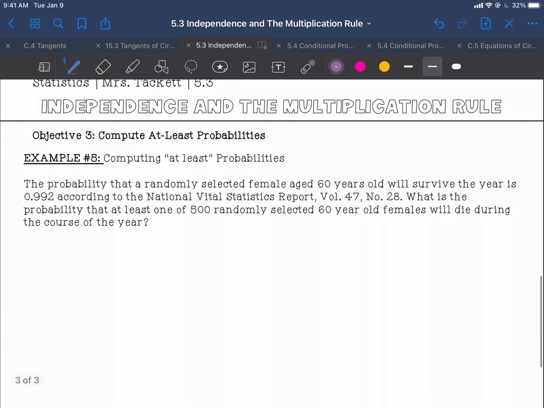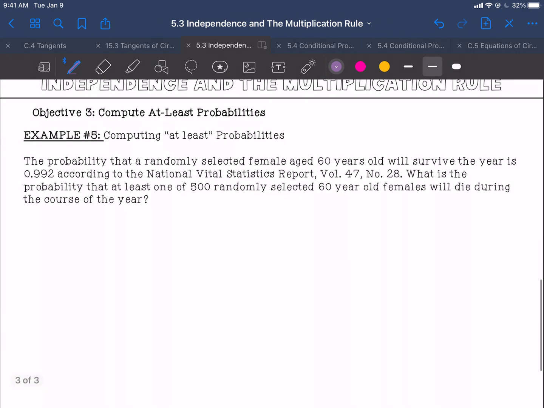All right, last thing here is we're going to talk about computing at least probabilities. So we have our surviving example. We want to know what is the probability that at least 1 of 500 randomly selected 6-year-old females will die during the course of the year.